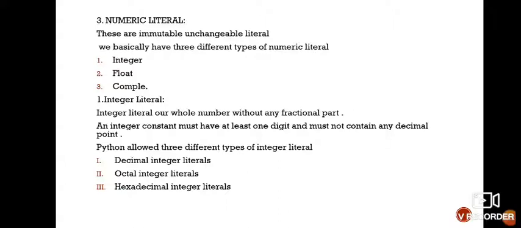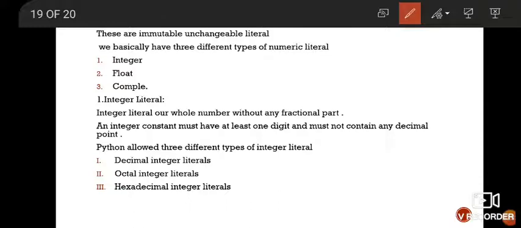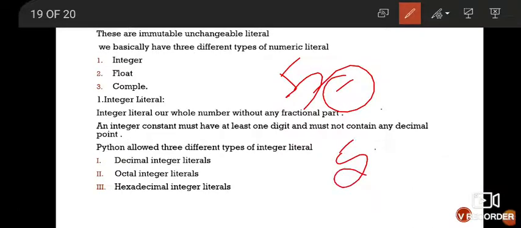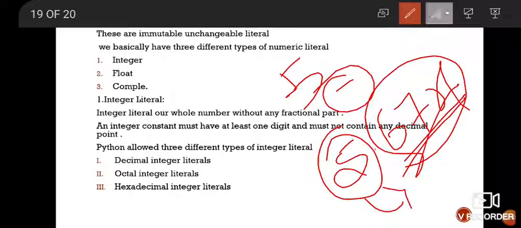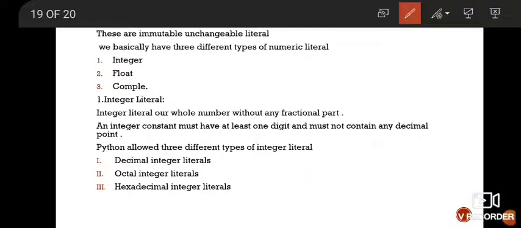First is your integer literal. You all know integer literals are whole numbers without any fractional part. Suppose you have a 5, so only 5. If you have 5.67, this is your fraction part. So integer literal means you only have an integer value.